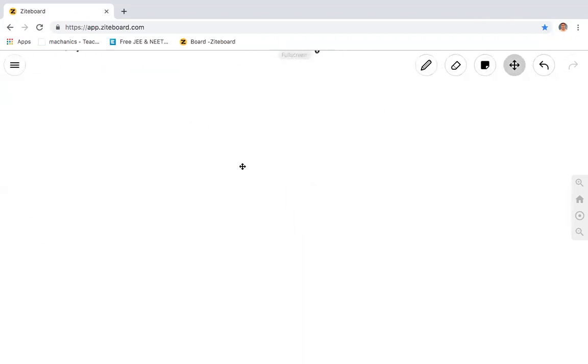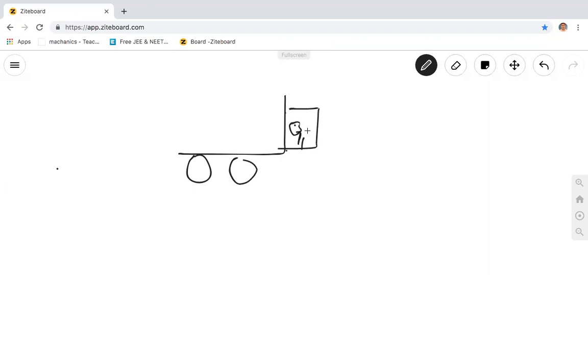Okay, one more example. See here. It's a truck, and here the driver is moving the truck in the forward direction. On the truck, there is an object. What is the frictional force on this object when the truck moves in the forward direction?